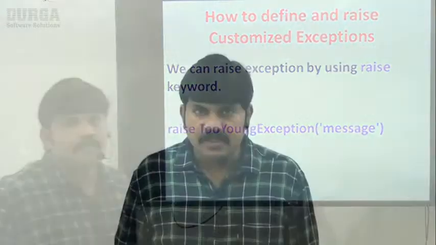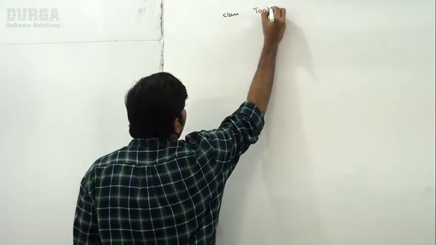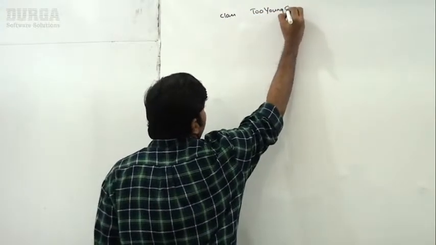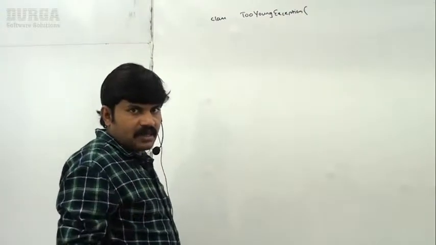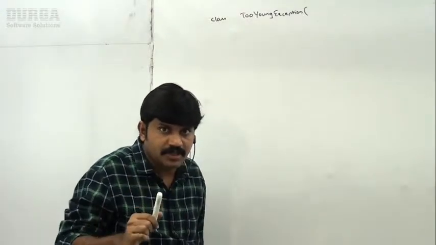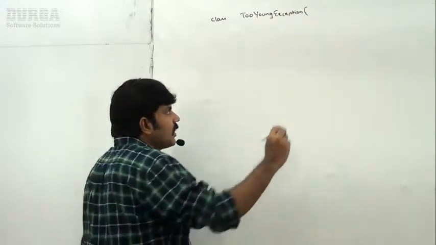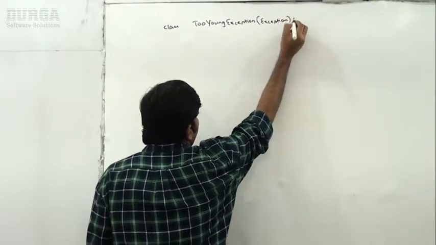Any doubt? Sir, let me convert the total theory of customized exceptions into an executable program so that you will get much clarity. Observe very carefully. So how to define customized exceptions? Here, class TooYoungException. Compulsorily our exception is a class and it should be a child class of BaseException, either directly or indirectly. I'm taking Exception generally, like this.